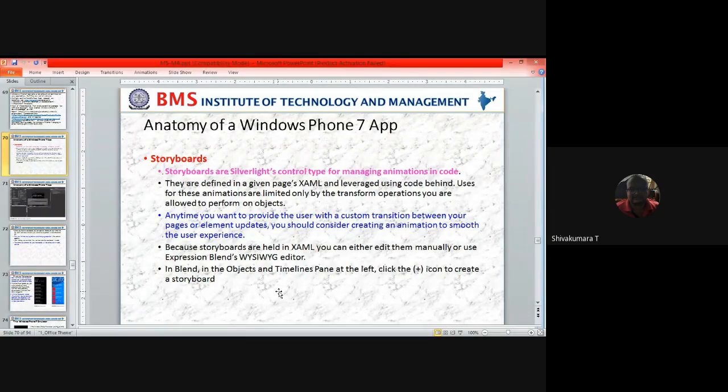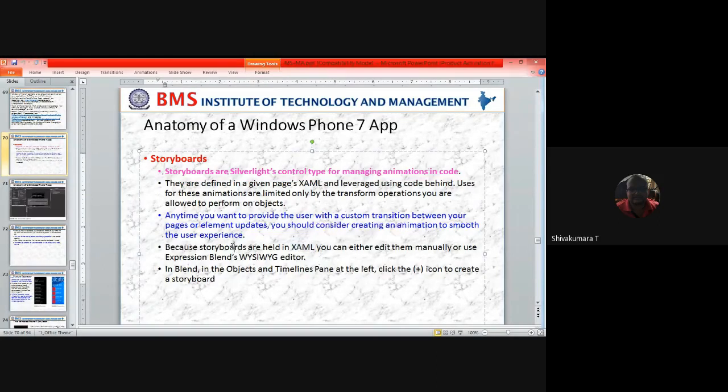Most of the time, if it is our own textbook, we highlight some important points in the book for later or quick reference. In the same way, you can provide transition effects between pages or element updates whenever they occur. All these animation effects you can do using XAML.